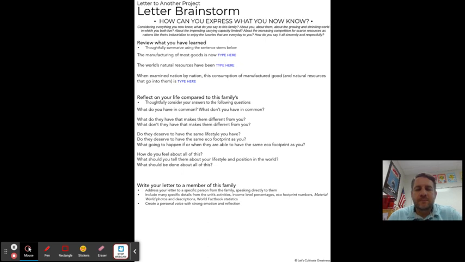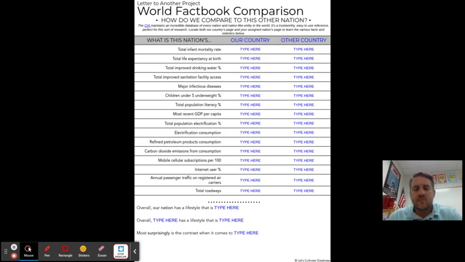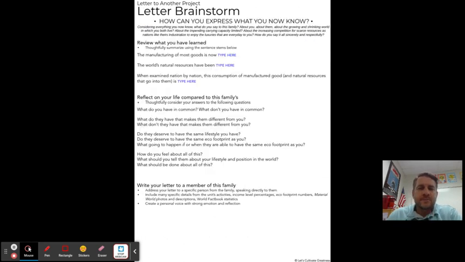And the last thing we're going to be doing is writing a letter to someone in that country. But first we need to brainstorm, okay? So you're going to look at this, think about this country here, comparing it to our country. So you have the U.S. and whatever country else you chose over here, okay? Just make sure it's a developing country, all right? Then you're going to think about these ideas here. This is like your brainstorming for your letter you're going to be writing, okay?